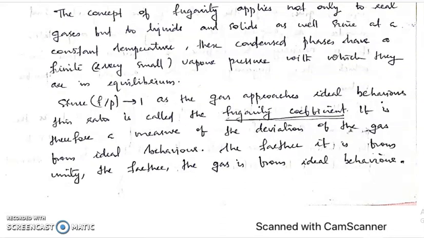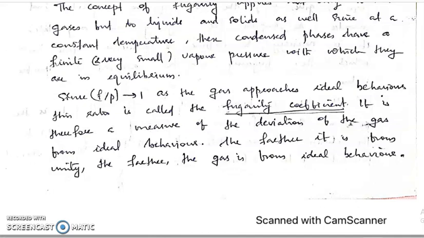And since f by P tends to unity as the gas approaches ideal behavior, the concept of fugacity can be replaced by pressure because there are no intermolecular interactions. So there is no need to use fugacity, it will be equal to pressure. So when the gas approaches ideal behavior, f by P tends to 1, and this ratio is called the fugacity coefficient.